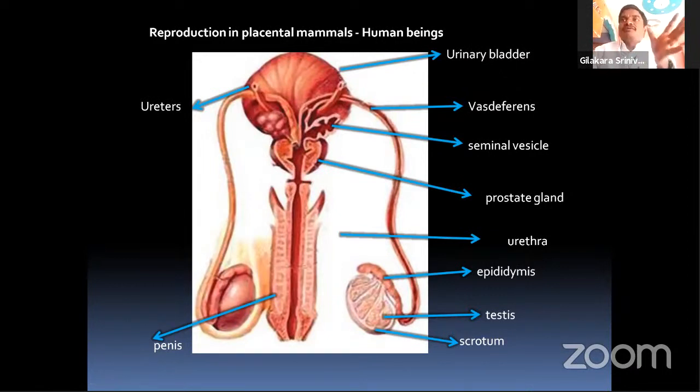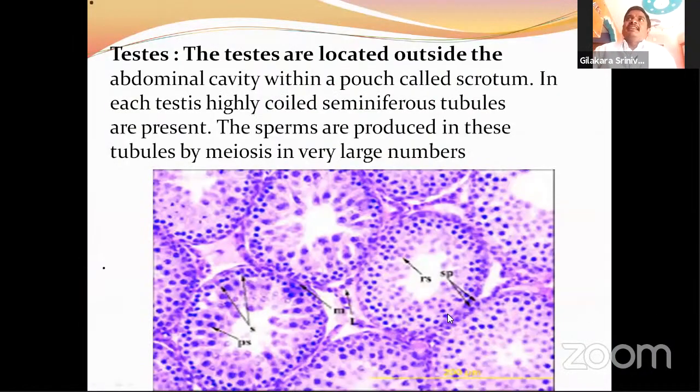In the male reproductive system, there are the testes, the gland system, and the duct system. These are the three major groups. Testes are the reproductive organs in the human male, located outside of the abdominal cavity within a pouch called the scrotum.